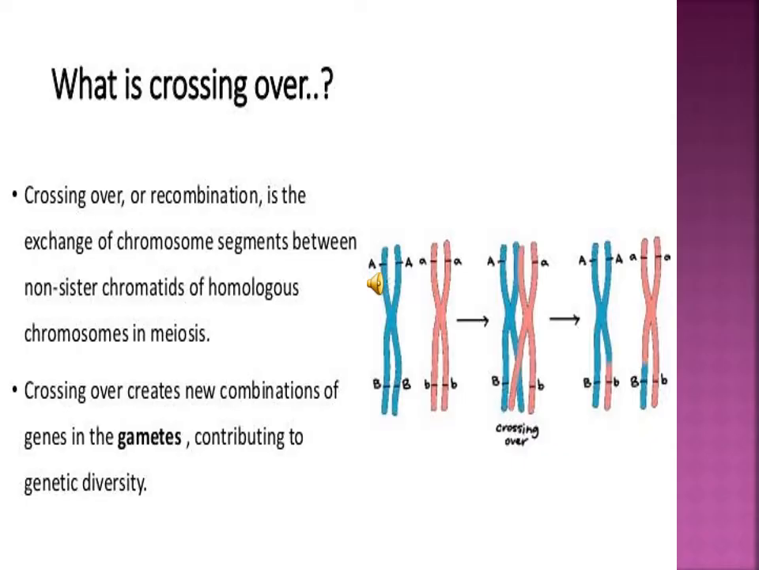Now, please answer this question. What is crossing over? Crossing over is nothing but genetic materials changing their places. That is called crossing over. Crossing over creates new combinations of genes in the gametes, contributing to genetic diversity.